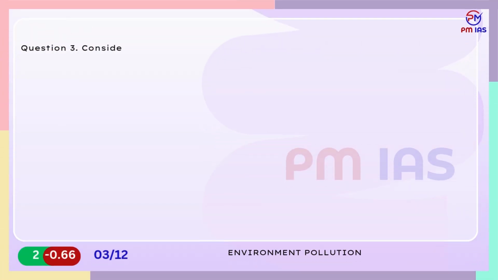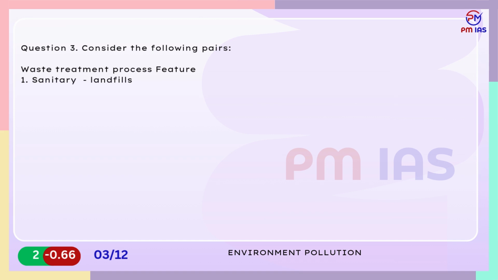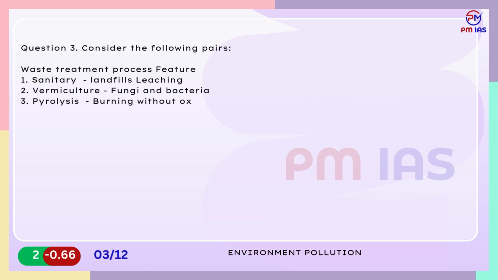Question 3. Consider the following pairs. Waste treatment process, feature. 1. Sanitary landfills, leaching. 2. Vermiculture, fungi and bacteria. 3. Pyrolysis, burning without oxygen. 4. Incineration, burning under controlled oxygen. Which of the pairs given above are incorrectly matched?